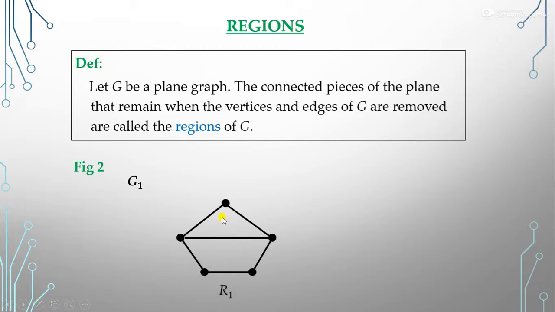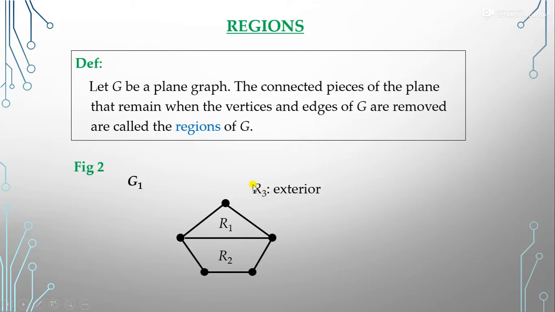The first one is the region R1, which is made from the vertices and the edges, and the next region, this one, is the R2 region. Can you tell me another region? Yes, this is the R3 region that is outside of this graph, and this is called the exterior region.